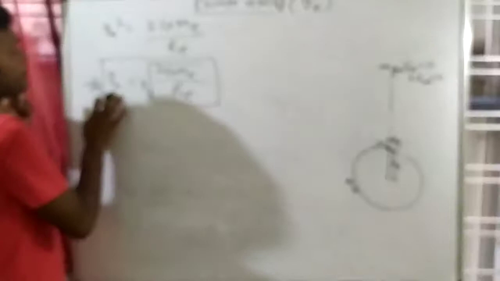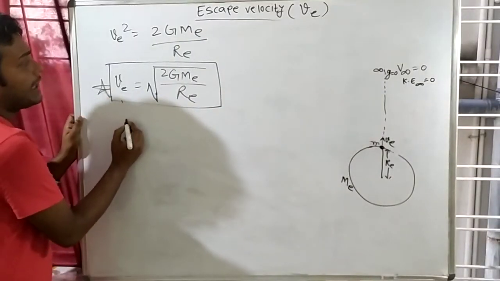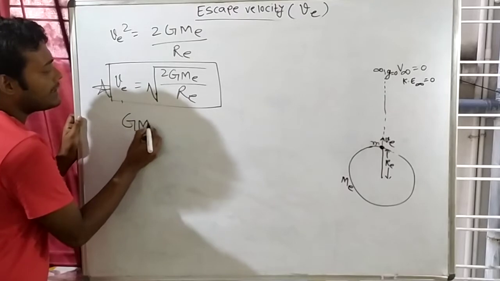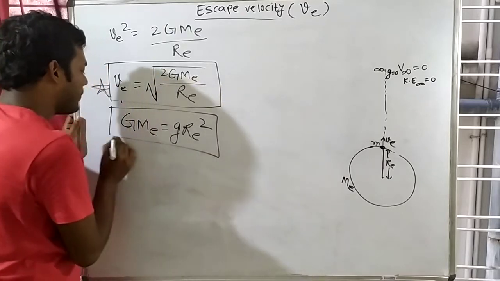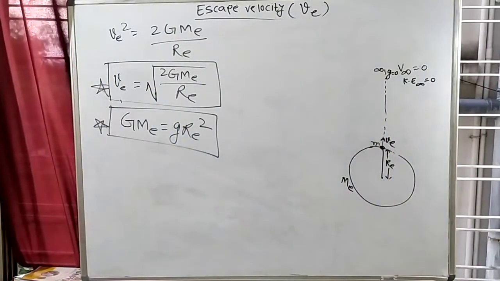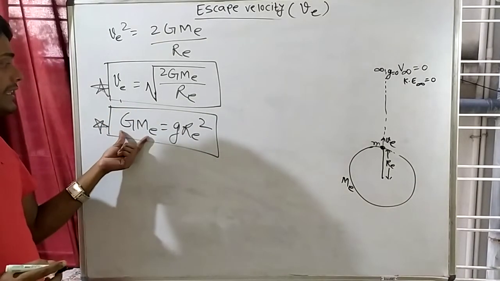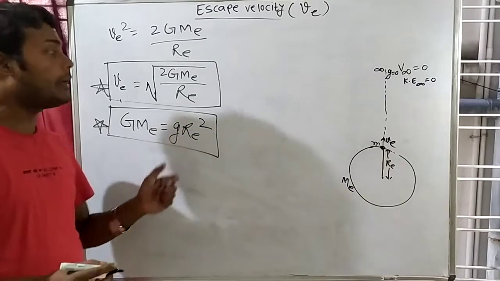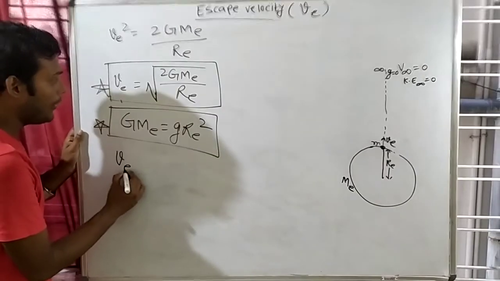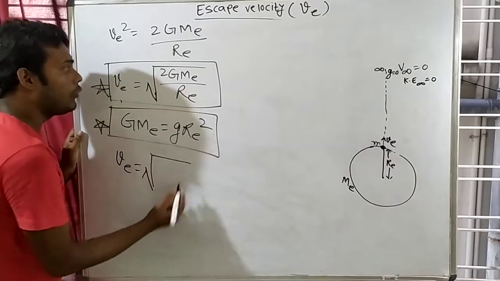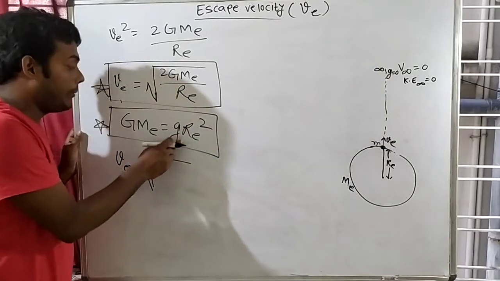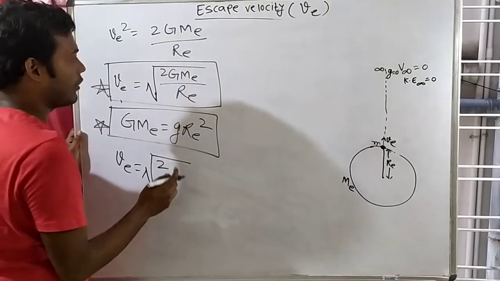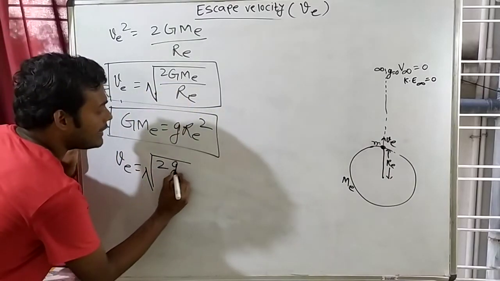you can convert this formula into another form also. For example, we know that Gm is equal to gr square. This formula I also told you in the previous lecture that you have to memorize. Which formula? Gm is equal to gr square. So you have to convert Gm into gr square. You will sometimes have to convert in this form. So what we will do? We will write like this, that V is equal to square root of 2. In the place of Gm, we can write gr square. This small g is acceleration due to gravity. This capital G is universal gravitational constant. So in the place of Gm, we can write gr square.